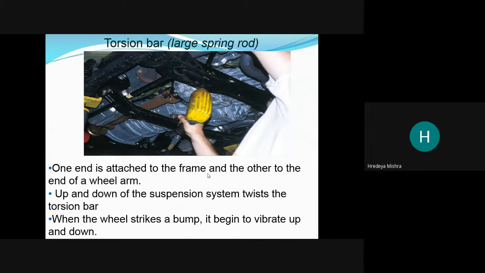So it is also like a suspension system: it absorbs the vibration, the twisting or torsion which is produced during the vehicle movement.